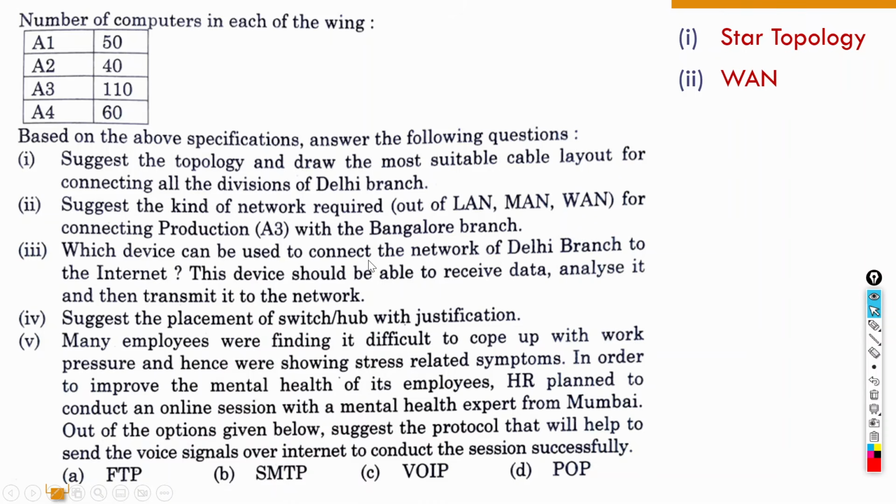Third is which device can be used to connect the network of Delhi branch to the internet. Delhi branch को इंटरनेट से कनेक्ट करने के लिए इसमें लिखा हुआ है डिवाइस कौन सा यूज होगा. तो डिवाइस, और उसके बारे में आगे भी लिखा हुआ है, this device should be able to receive data, it should be able to analyze it and then transmit it to the network.